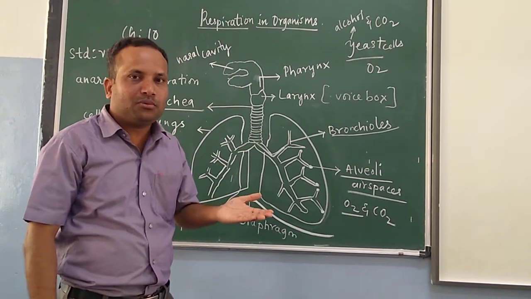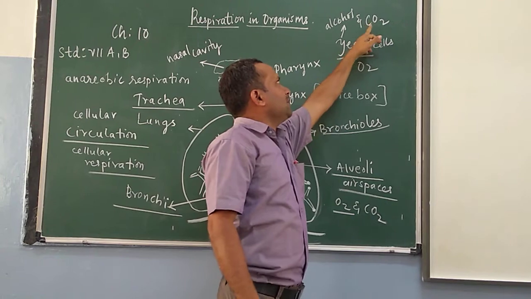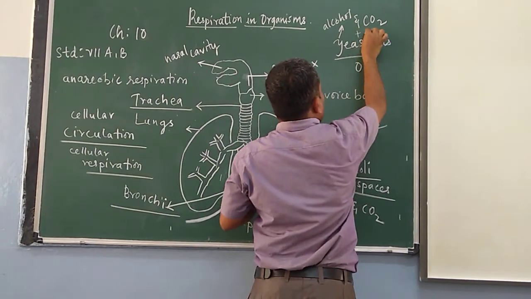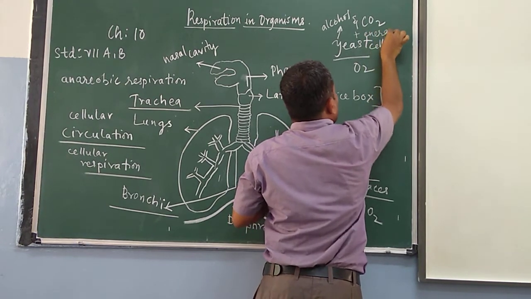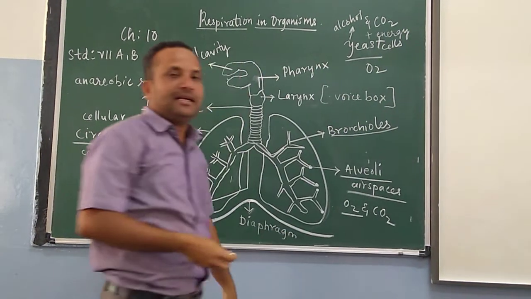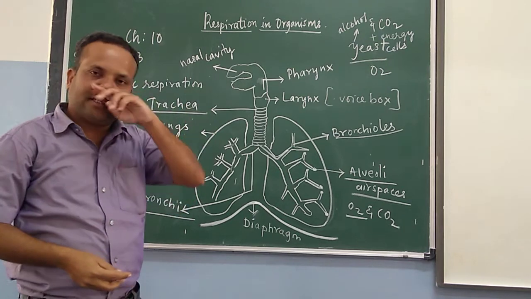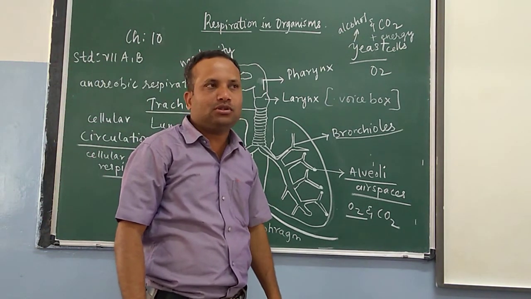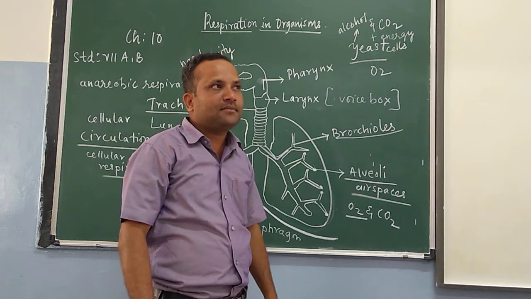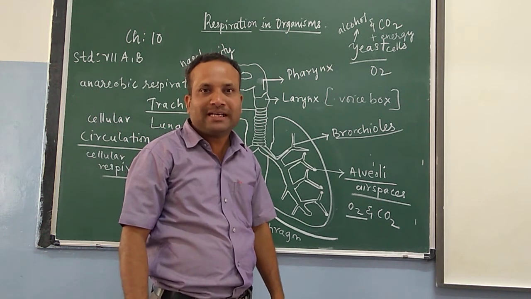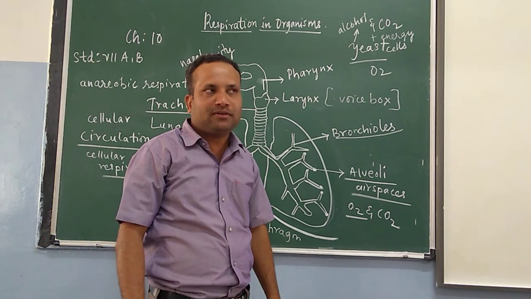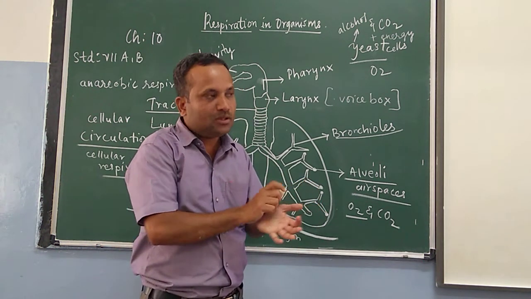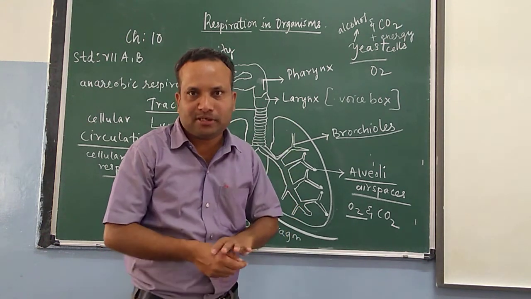Finally, they are going to yield what? Alcohol and carbon dioxide with the release of energy. So that process is nothing but called anaerobic respiration. Only these yeast cells are used in the manufacturing of wine and beer. So that is nothing but anaerobic respiration.